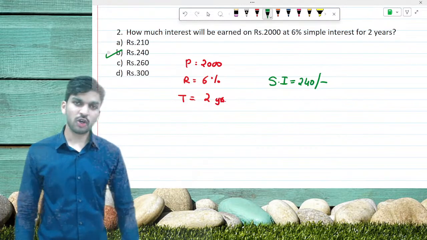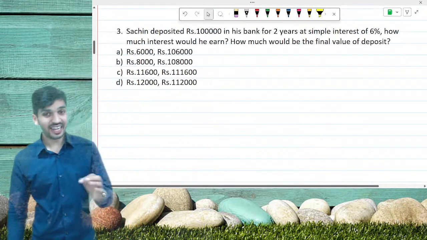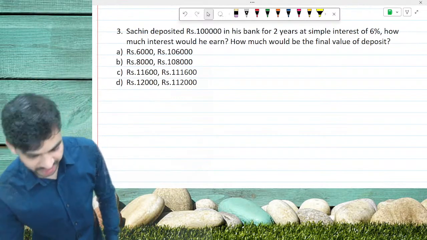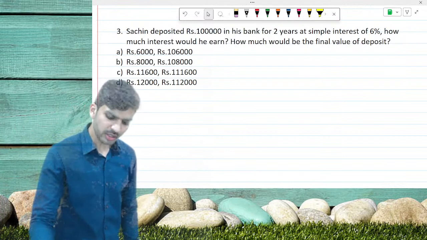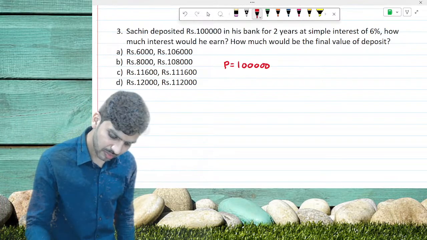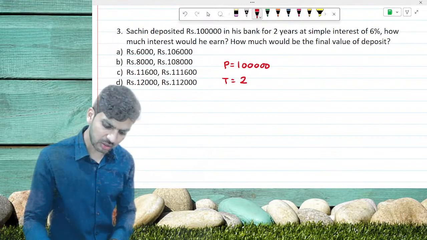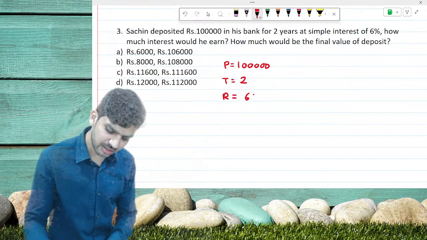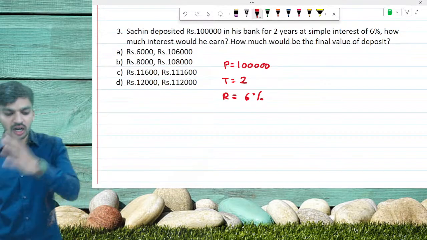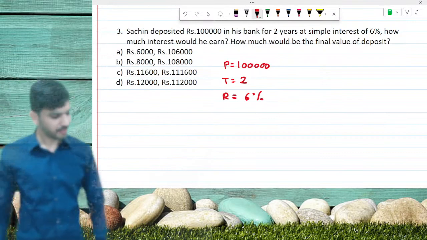Let's go for the next one. Question number 3. Sachin deposited 1 lakh in his bank for 2 years. Start writing the given data. So Sachin deposited, that is, principal amount is 1 lakh. Time period is 2 years and the rate of interest given is 6%. How much interest would he earn? What is the interest that he would get?